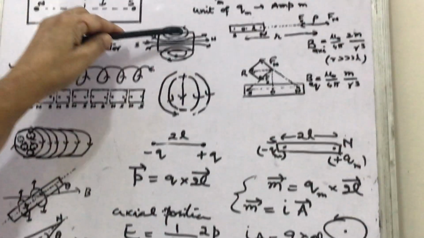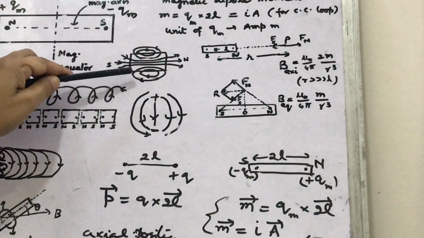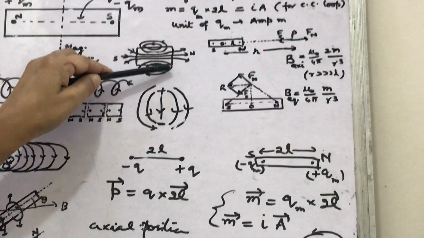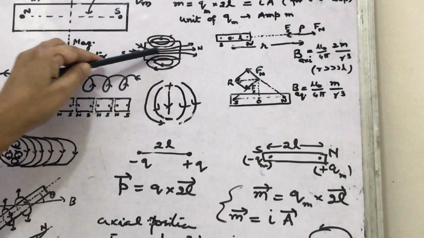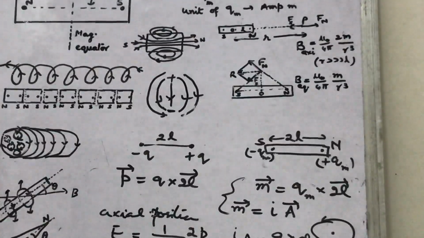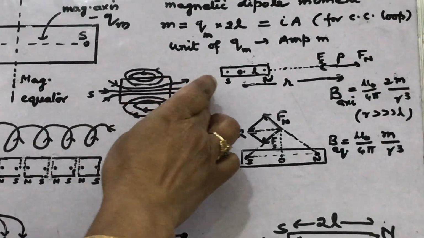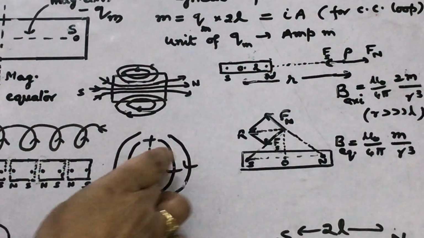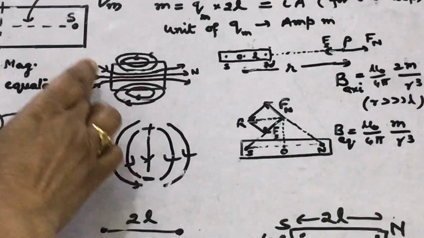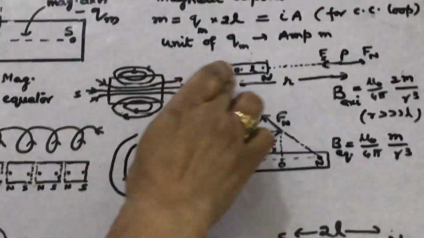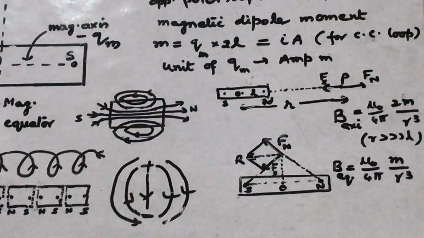What is this? A bar magnet, and these are the lines forming closed loops, all the magnetic field lines. How do they form closed loops? They begin from the north pole and come towards the south pole, then within the magnet from south to north.